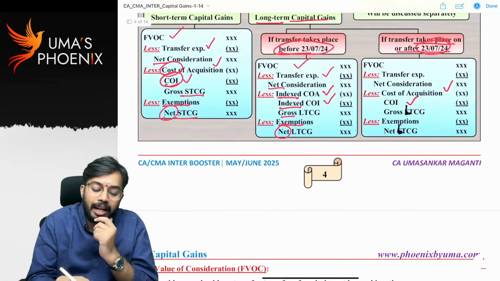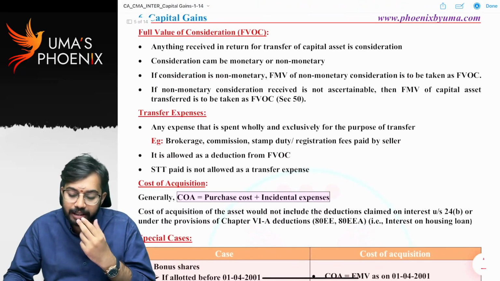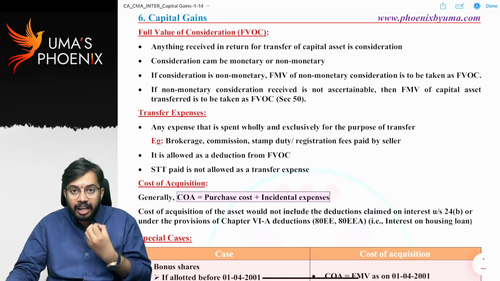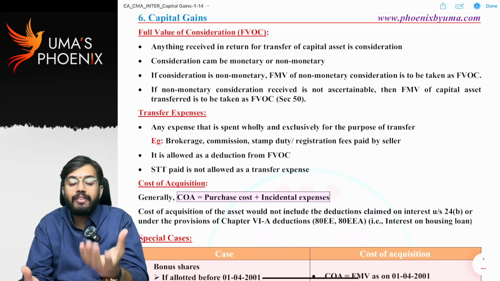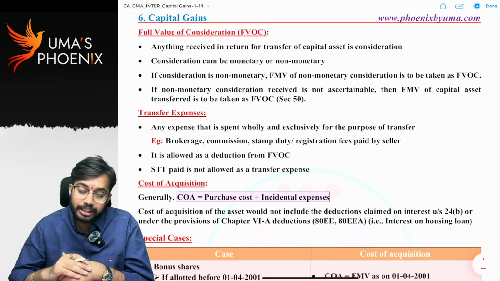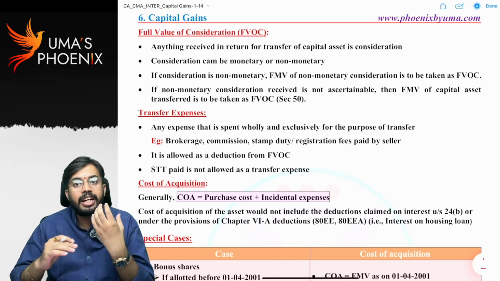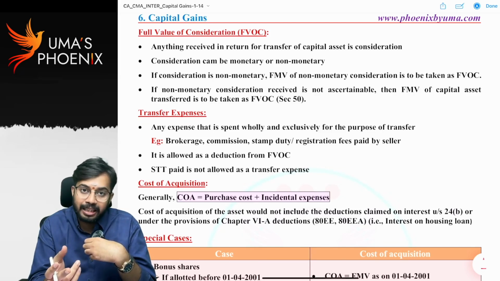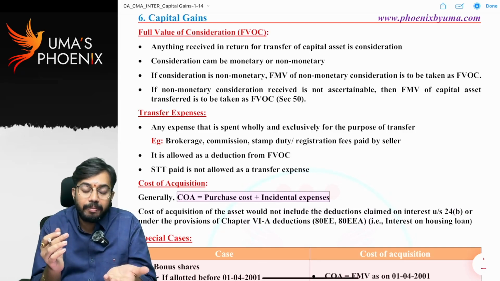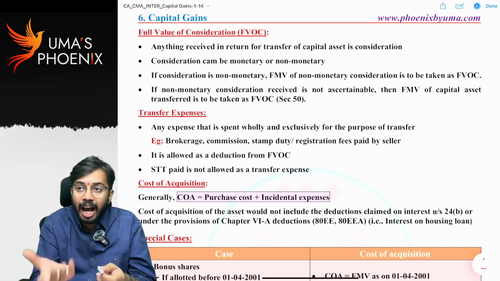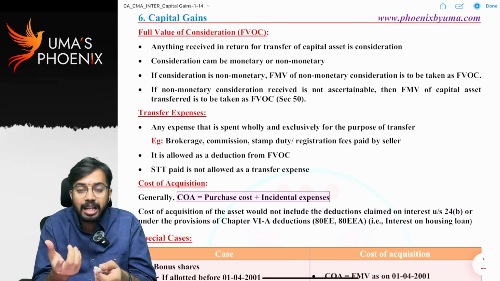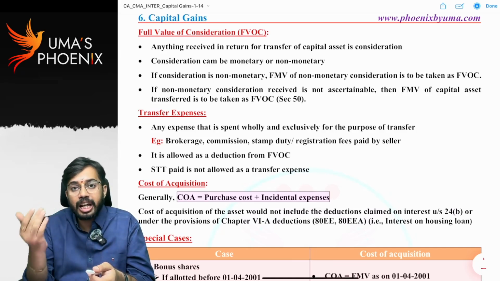So first, let us discuss how to calculate full value of consideration. See what consideration means, something in return. So if anything is received in return for transfer of capital asset, whatever the consideration that is received in return, that we call as full value of consideration. Whatever the consideration that is received for transfer of capital asset, that consideration can be either monetary or non-monetary. I am selling building. Now for sale of building, I can receive cash or I can receive any other asset. That means whenever you are selling capital asset, consideration can be in cash or consideration can be in kind.